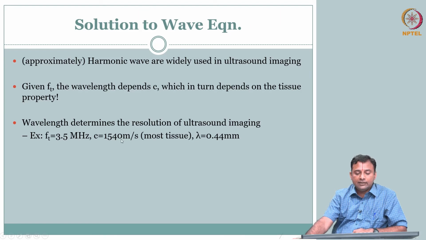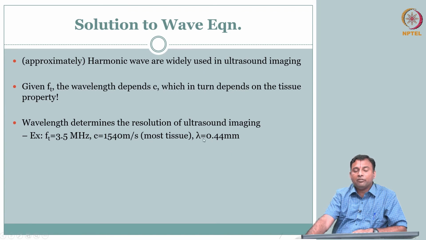If you send this and assume the medium to have a speed of sound of 1540 meters per second, a very common velocity to which most scanners are calibrated, so f is this, c is this, what is your lambda? 0.4 mm, meaning sub-millimeter, as I said earlier. So, this is 0.4 mm.